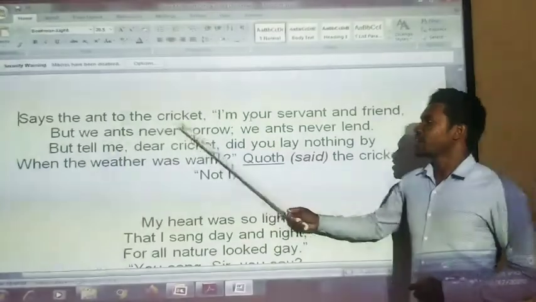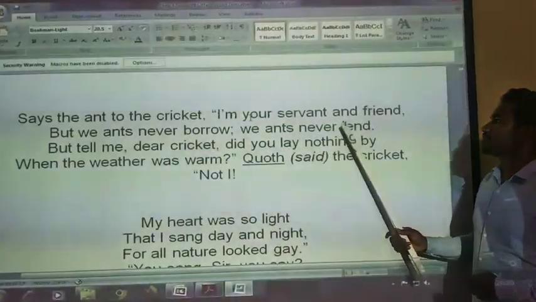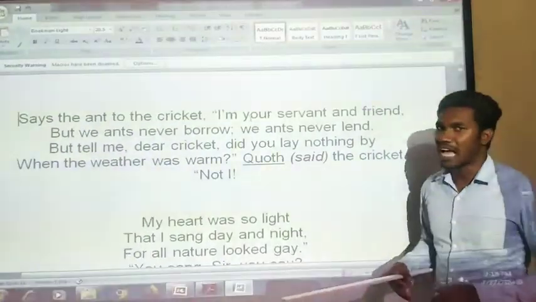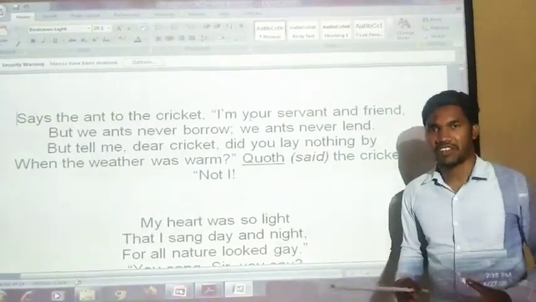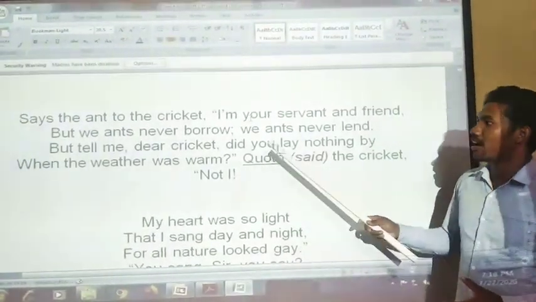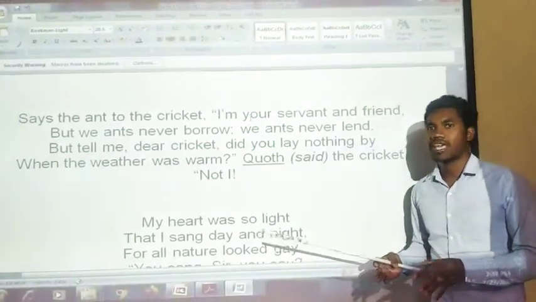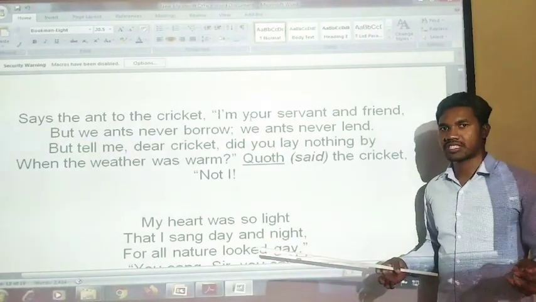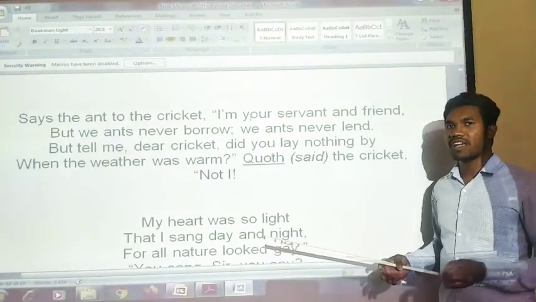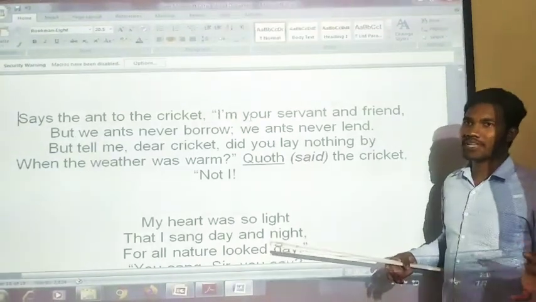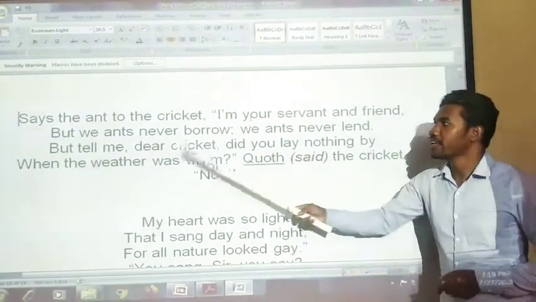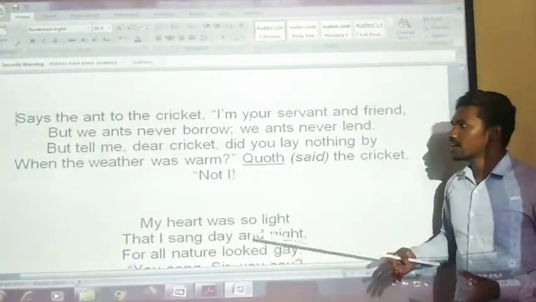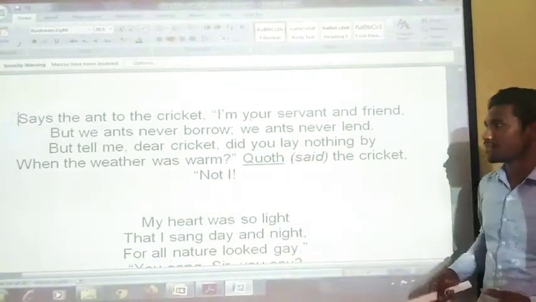Says the ant to the cricket, I am your servant and friend. Now the cricket has reached the house of the ant, and the ant is saying to the cricket. When the cricket reached the home, he asked the ant, can you lend me some grains, some food, or can you give me a shelter to stay? I will give it back tomorrow. So the ant says, I am your servant and friend, and your servant also.